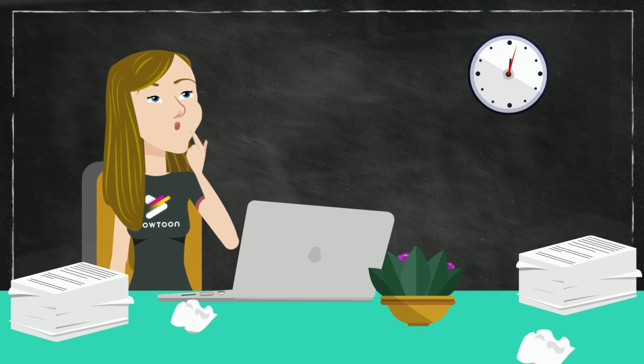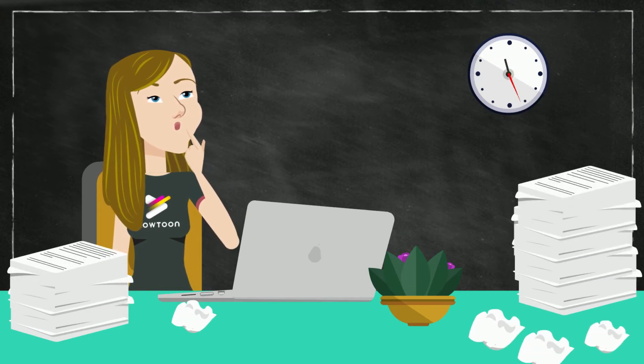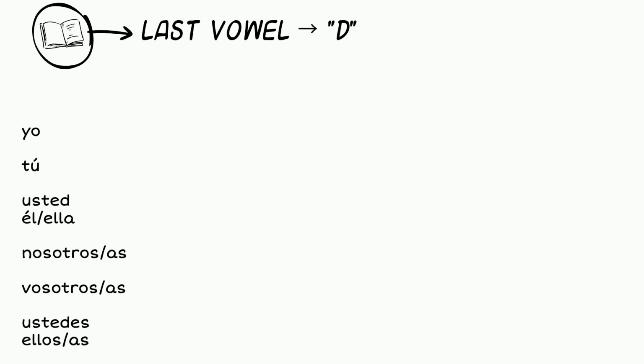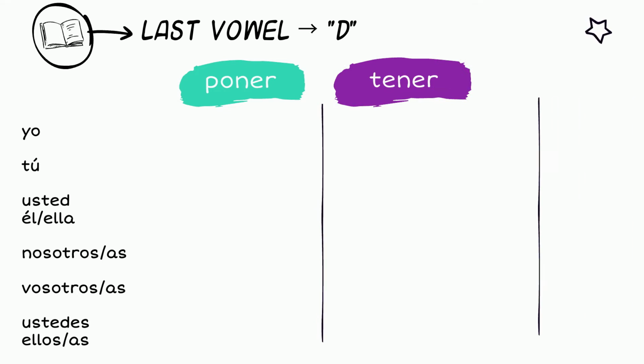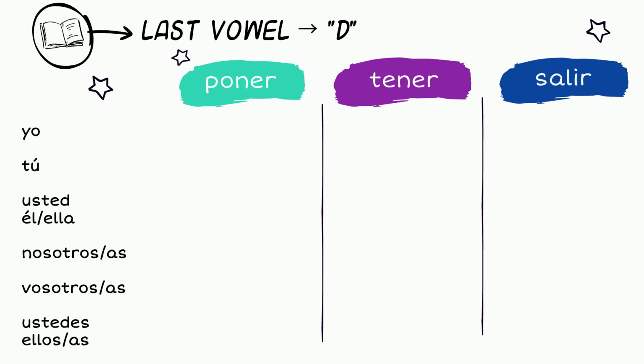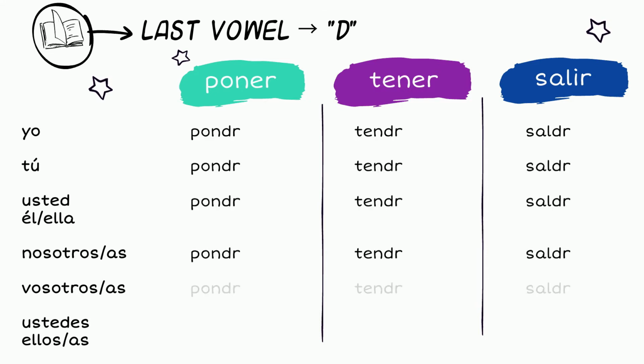The irregular forms in the conditional tense are the same as the irregular forms that you learned for the future tense, which makes this really easy to learn. In the first group, the last vowel turns into a D. Ejemplos: poner, tener, and salir. The last vowel, E and I, in the infinitive forms turns into a D. Then add the conditional tense ending that corresponds to the subject.